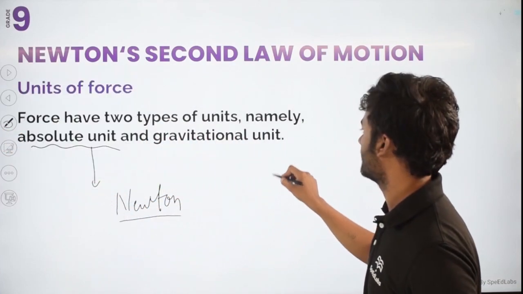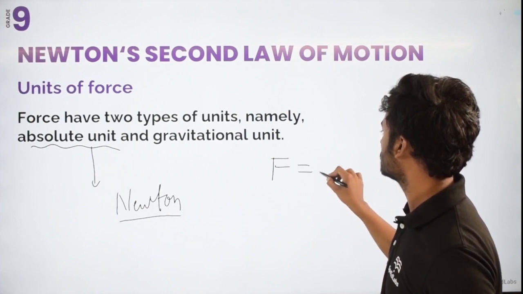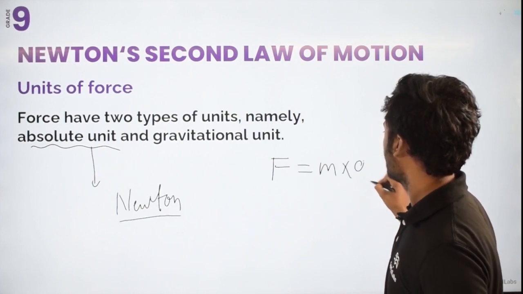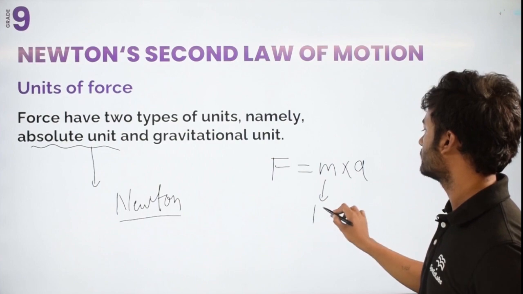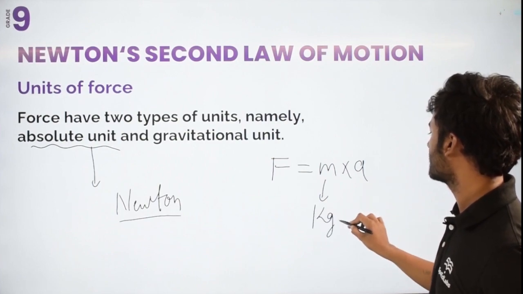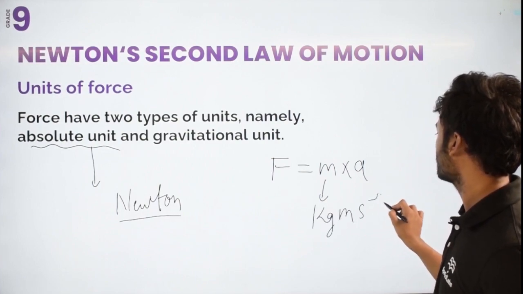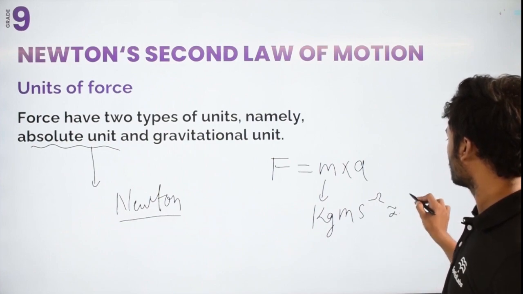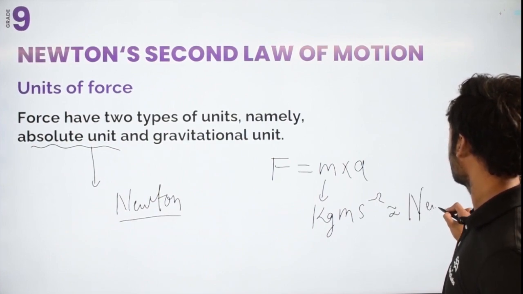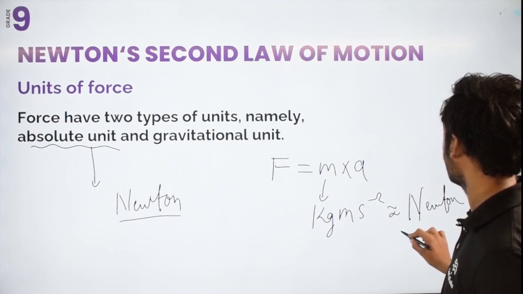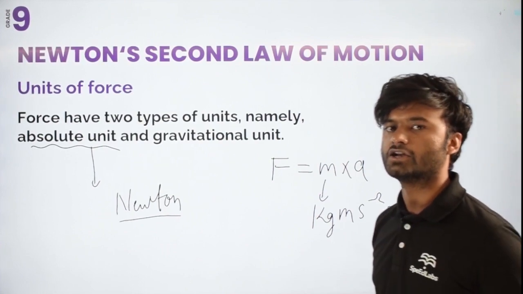Let's say we know F is equal to m into a. What is the unit of mass? Mass has unit kg. What is the unit of acceleration? That is meter per second square. This is all automatically equal to Newton. So the SI unit of force is Newton.